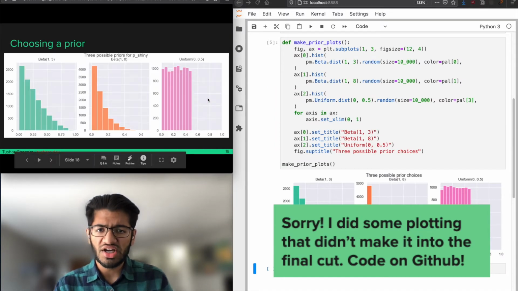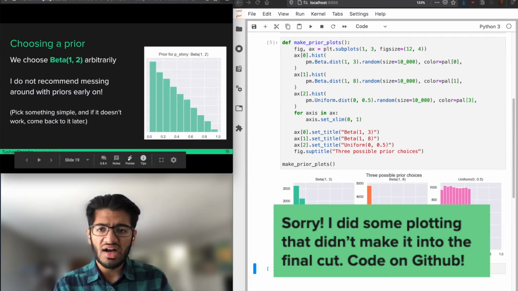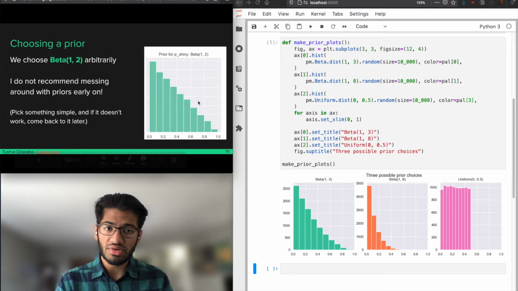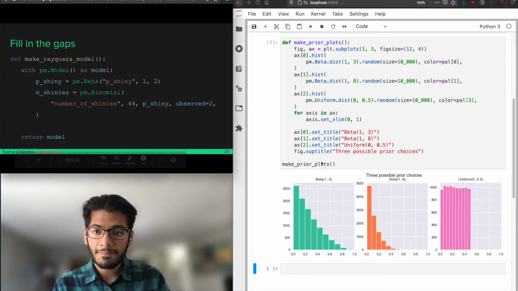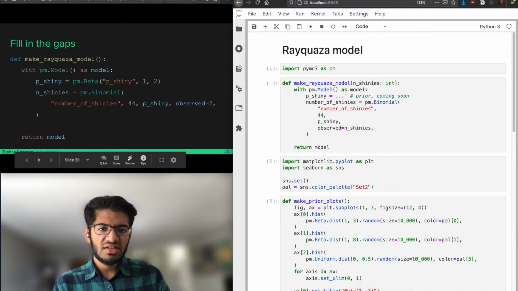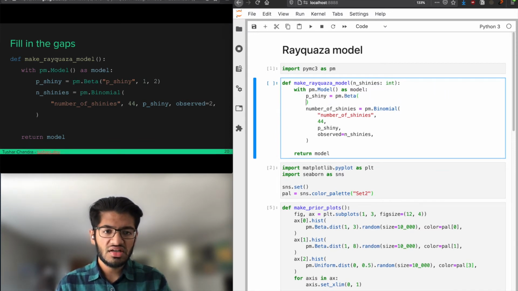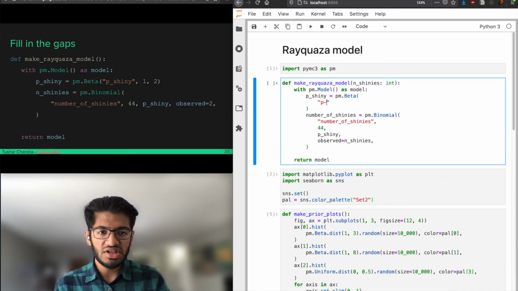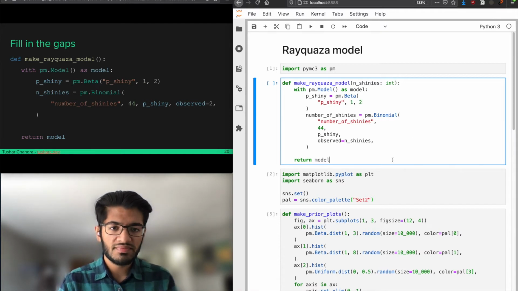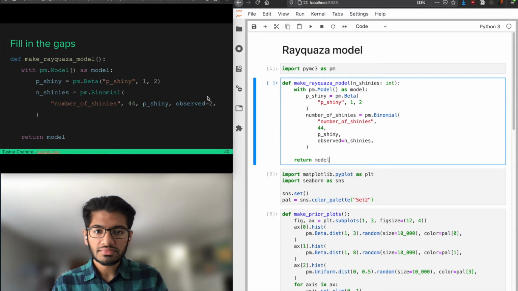I don't actually recommend mucking around with priors right now. So I'm going to pick beta 1, 2 arbitrarily, according to my slide deck. So let's go back to our model. Here what we're going to do is fill in this gap. So we're going to do pm.Beta, call this pshiny and say 1, 2, and return the model. That's it. That's our model.